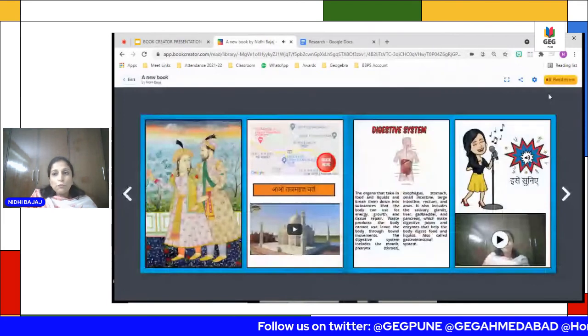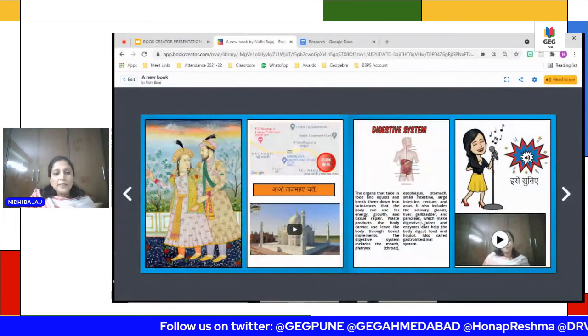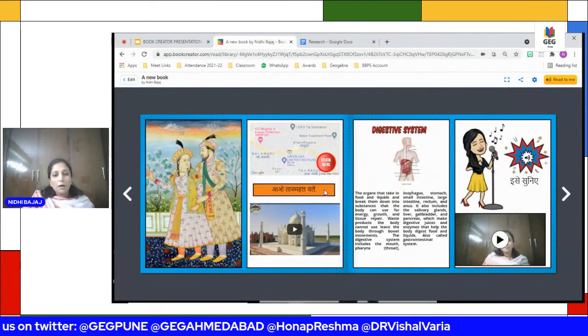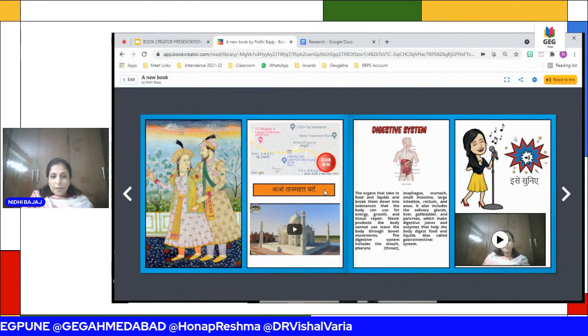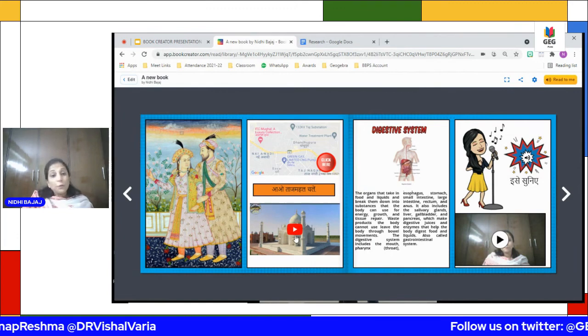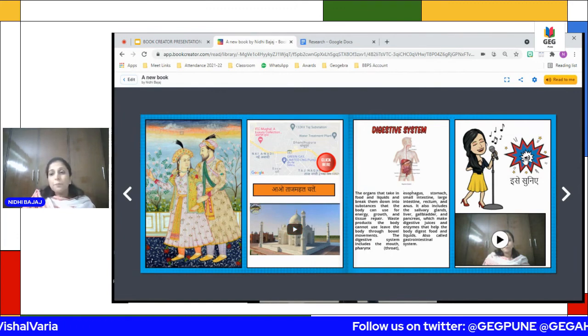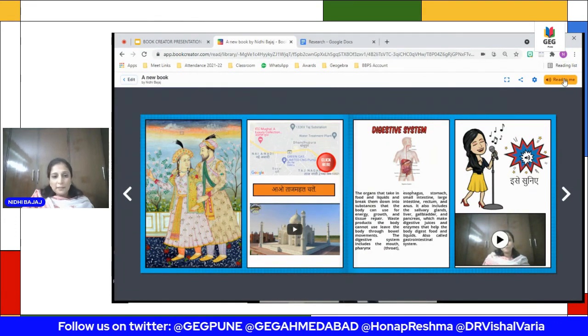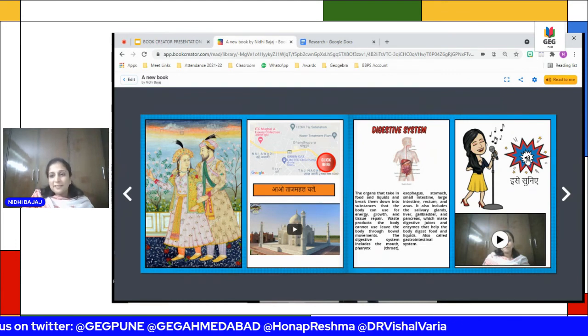And when you do the read to me option, all these will autoplay. Only the thing is, it will not read your Hindi text, but it will autoplay all these things like video. You have to click these audio signs, and then it will autoplay. Let me see, no, there is too much text. That's why I can't do that.